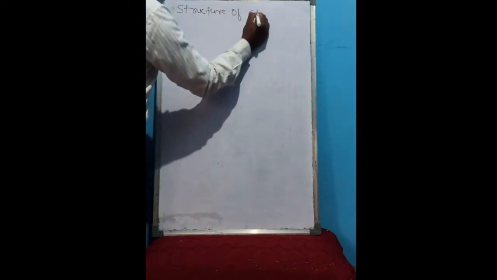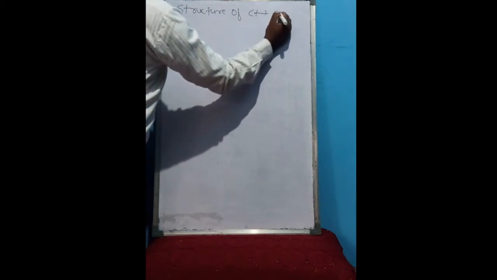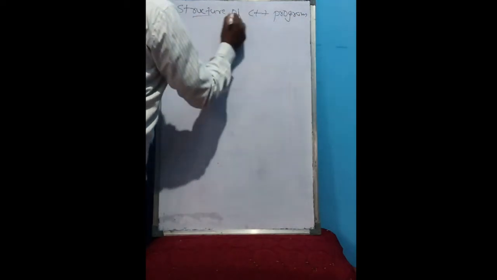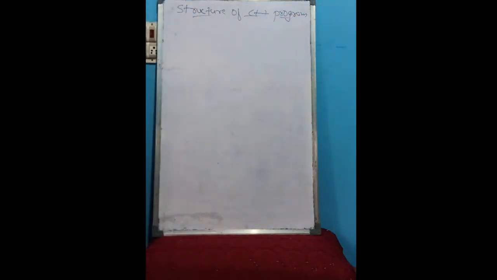Today we will discuss the structure of a C++ program. It is the basic structure. Basic structure means what should be included when we are writing any program. That is the basic thing, like the skeleton in our body. It should be there. Like that, there is a structure in a C++ program.